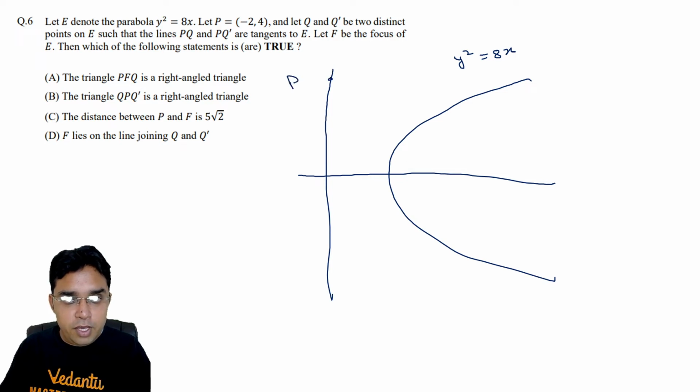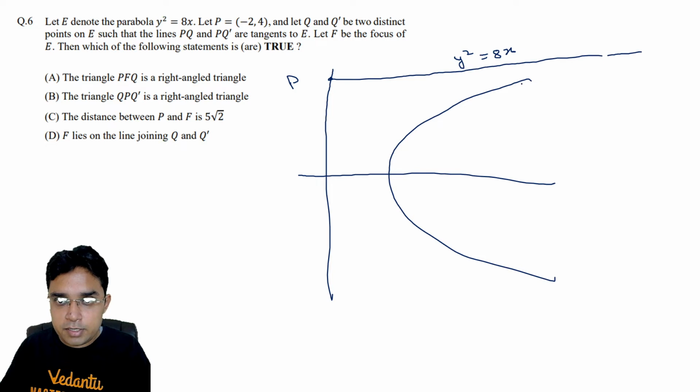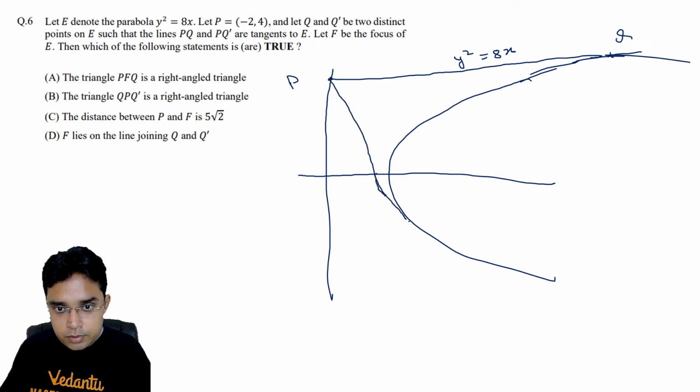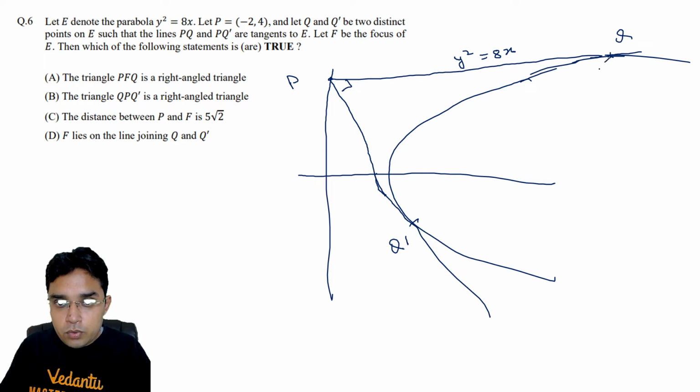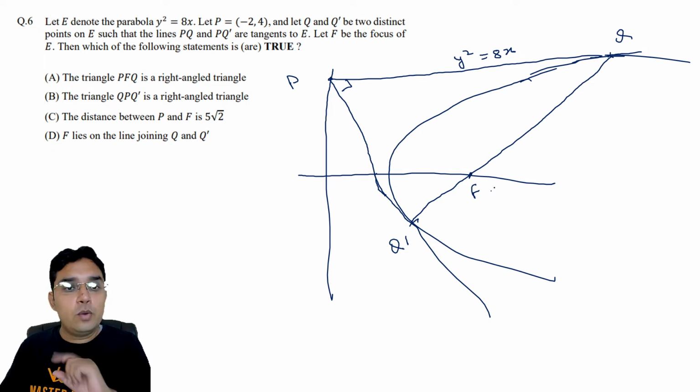So if we are making two tangents from P to this parabola, something like this, and this is my Q point, and there is one more tangent, and this is here, Q dash. Okay, so because P point is lying on the directrix, this angle has to be 90 degree. Q Q dash should be focal chord. This point will be F. Okay, now let us read options one by one.